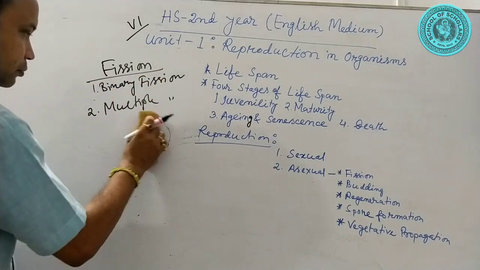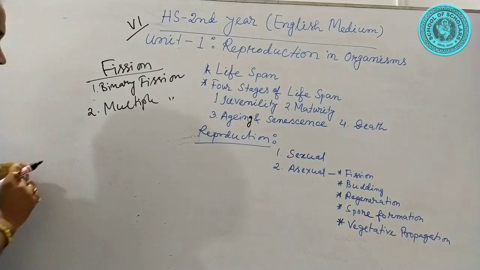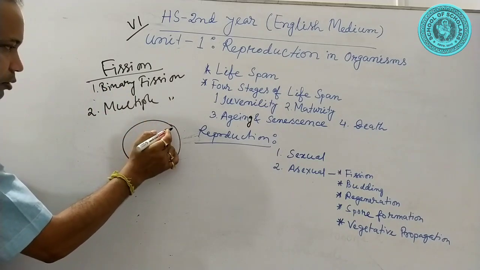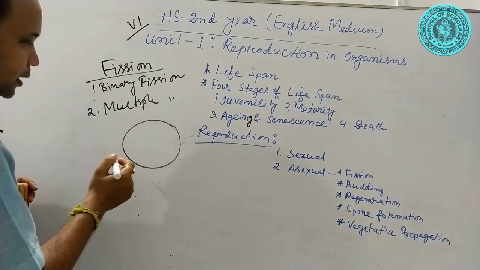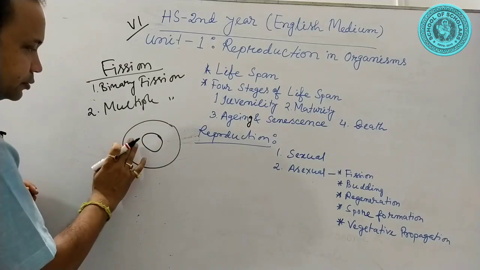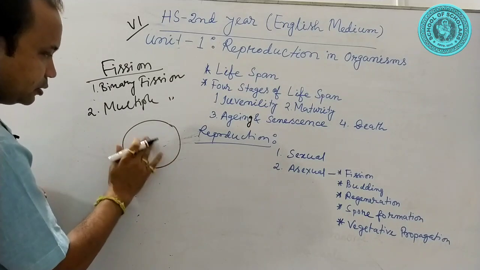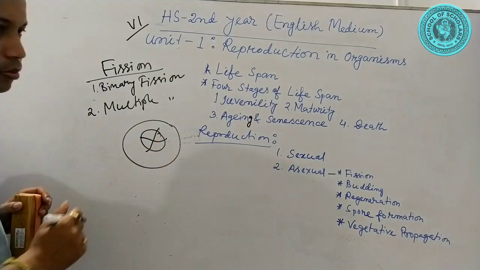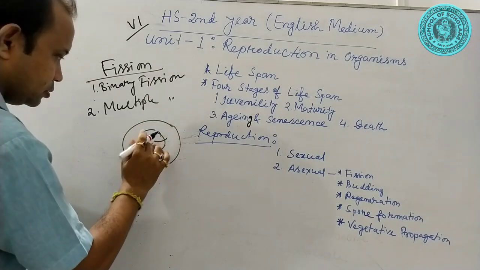Similar events occur in multiple fission. Suppose this is the cell of a lower grade organism. The nucleus first fragments, suppose into 4 fragments.